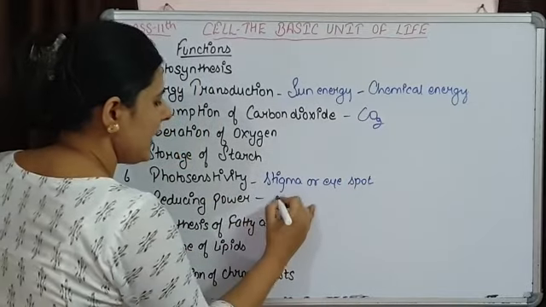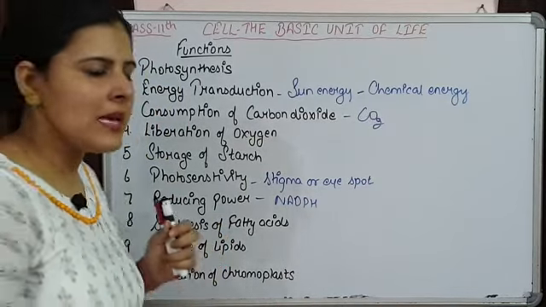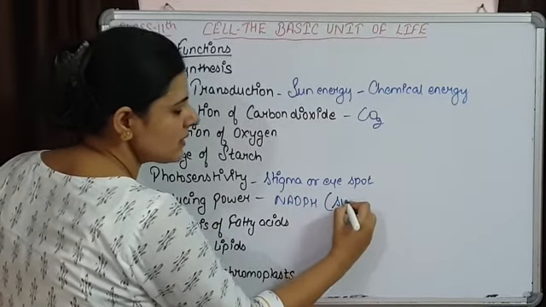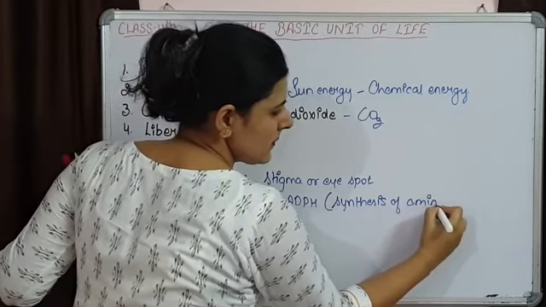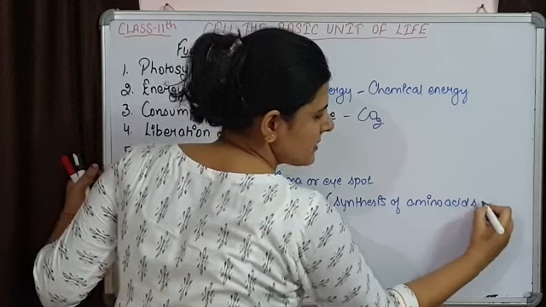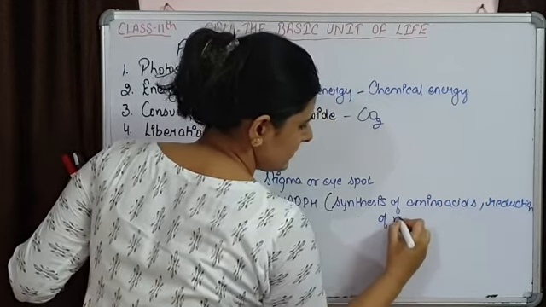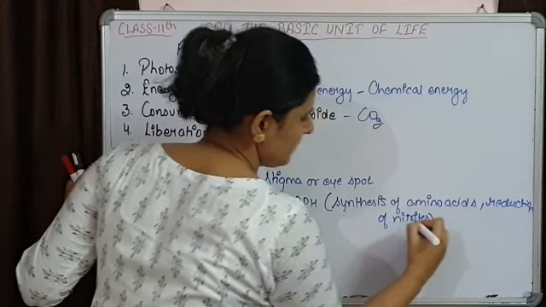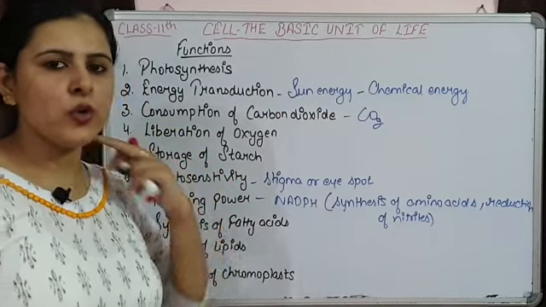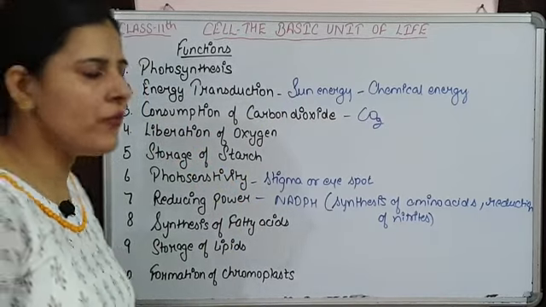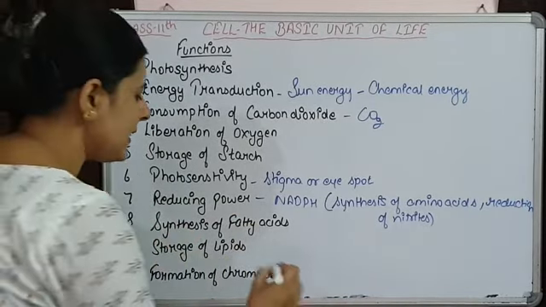Reducing power, NADPH is formed during the process of photosynthesis. This NADPH is involved in the synthesis of amino acids and reduction of nitrites. Then synthesis of fatty acids. Scientists have observed that chloroplasts are also involved in the synthesis of fatty acids. There is a storage of lipids. We see that in plastoglobuli,